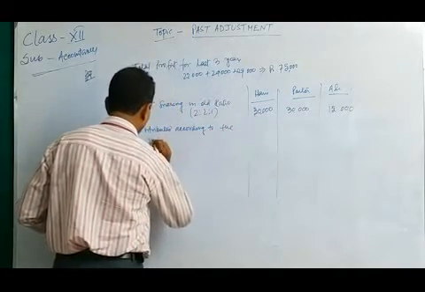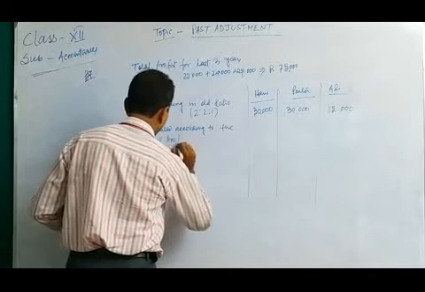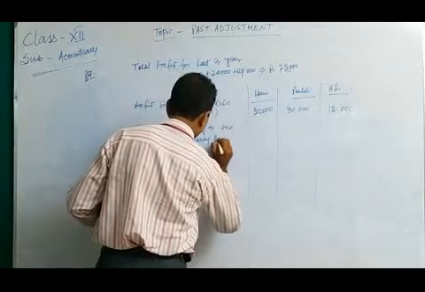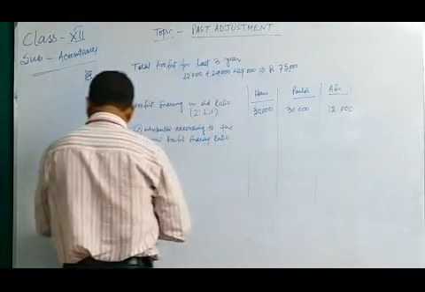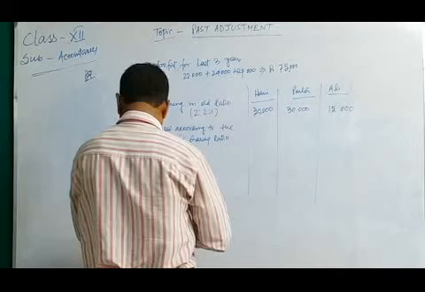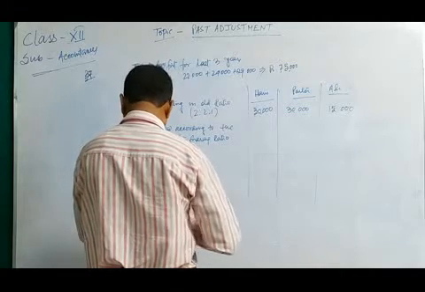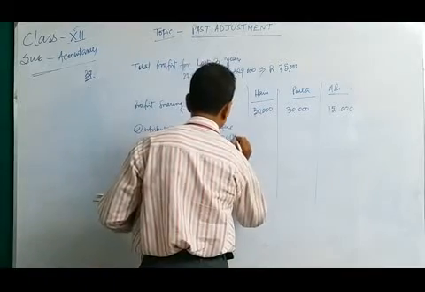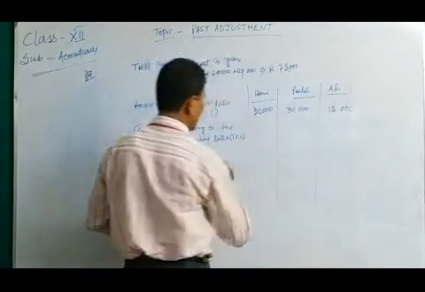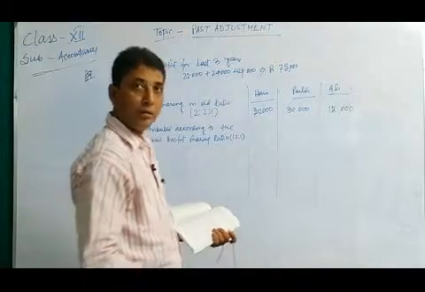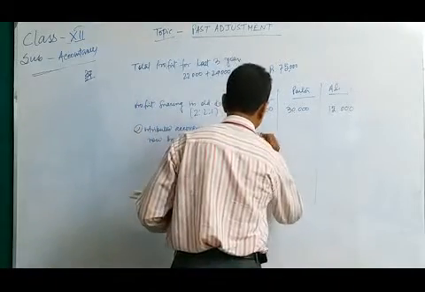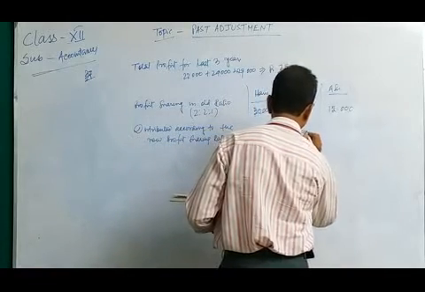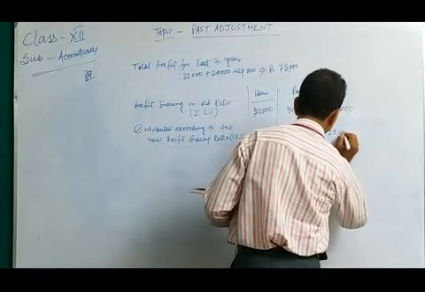Now, distributed according to the new profit sharing ratio, they get equal shares, 1:1:1, which is 25,000, 25,000, 25,000. Clear?